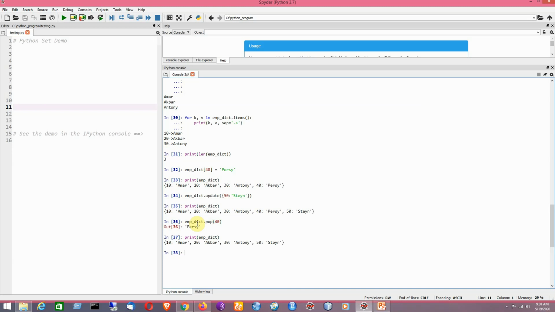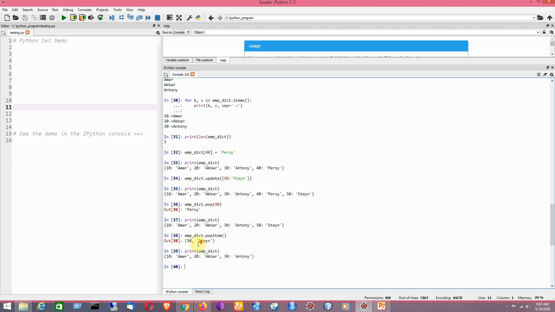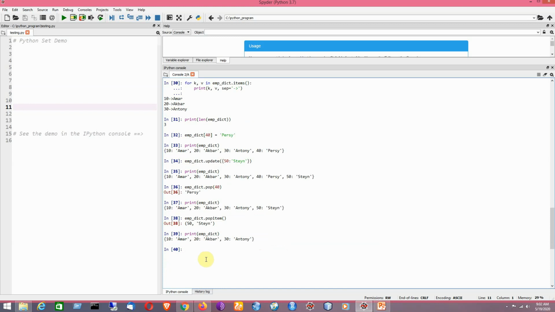Now I am going to apply the popitem method on it. So it is named popitem. Here you don't have to specify any key value because it will automatically delete the last element inserted in the dictionary. So it is basically deleting this one here, because it is the newest element to be inserted. Now I would like to check whether the dictionary is getting updated or not after applying the pop function, pop and popitem.